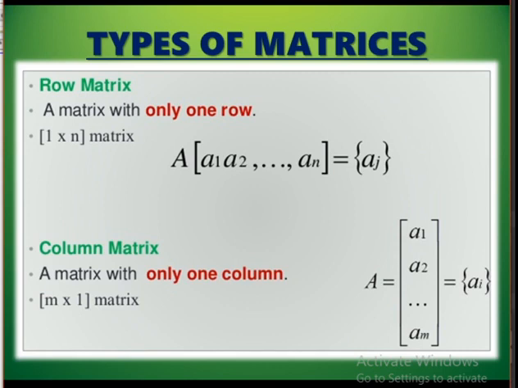What is a column matrix? A matrix with only one column. Here it can have any number of rows, but only one column. So the order of a row matrix is 1 by n, and the order of a column matrix is m by 1.